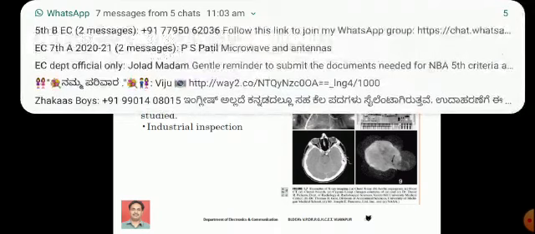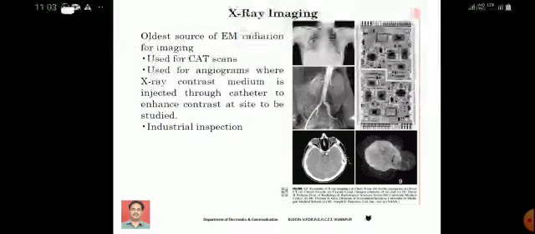The vacuum tube consists of an anode and a cathode. Initially, the cathode is heated to emit a large number of electrons. When these electrons hit the anode, that causes the generation of X-rays.